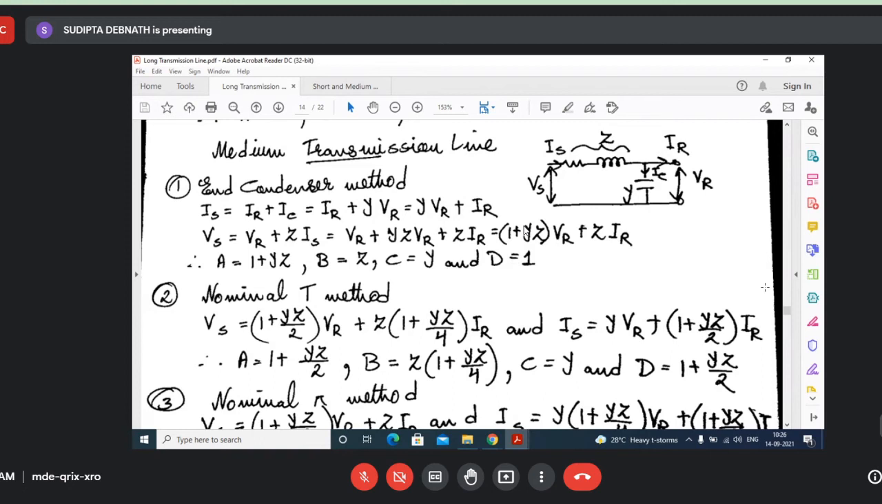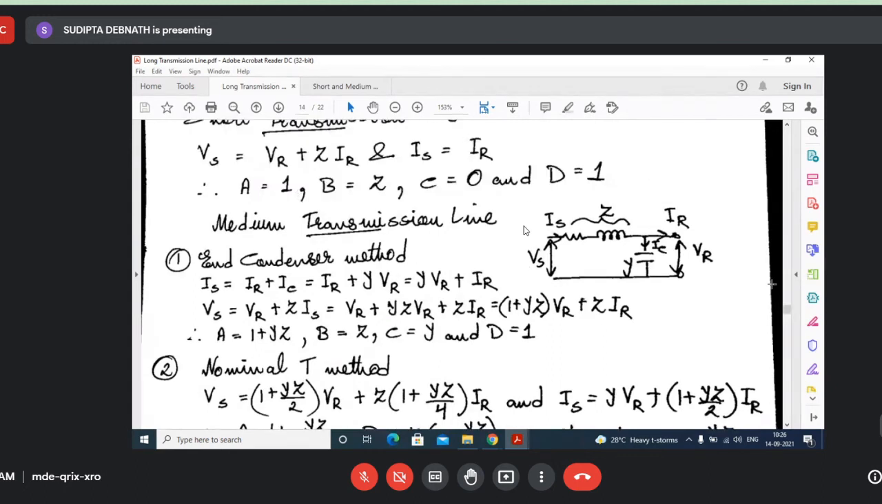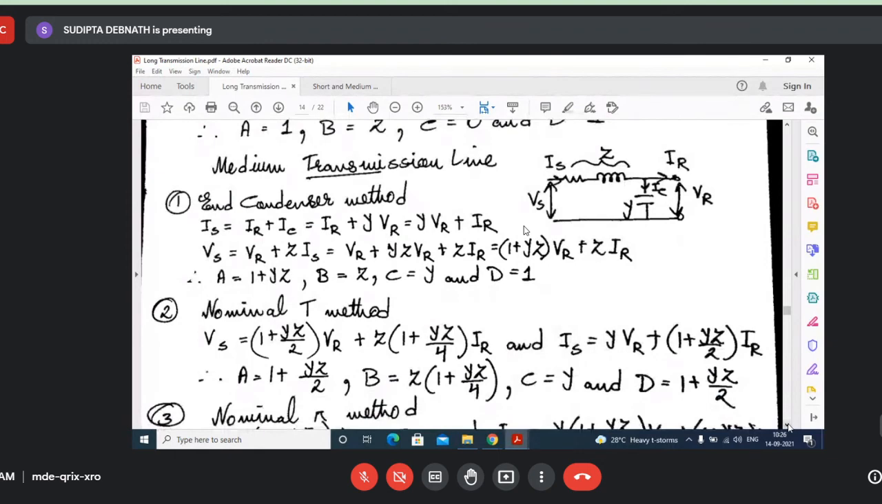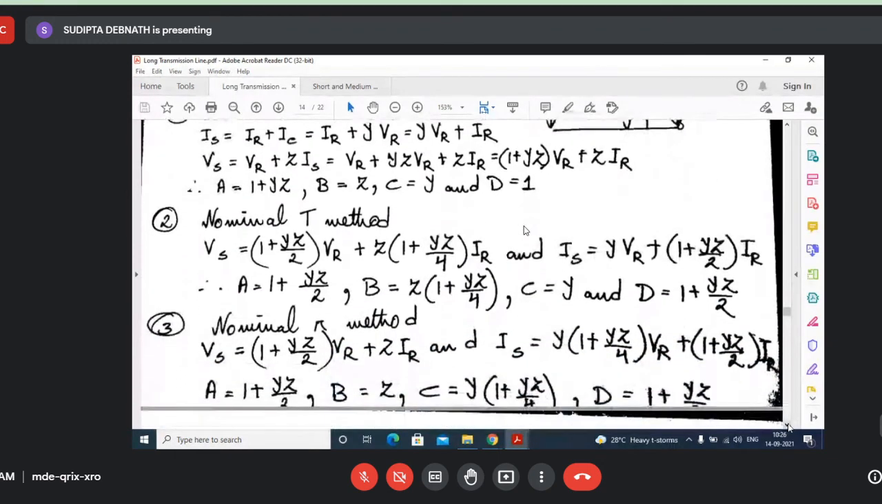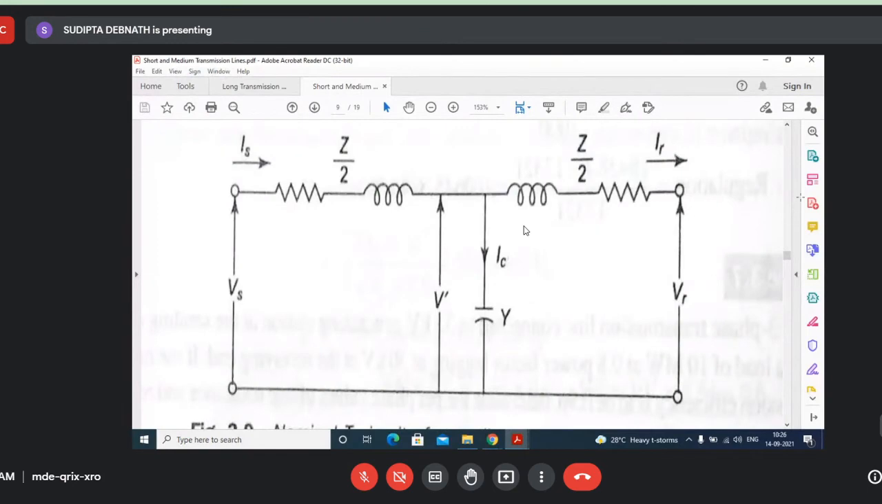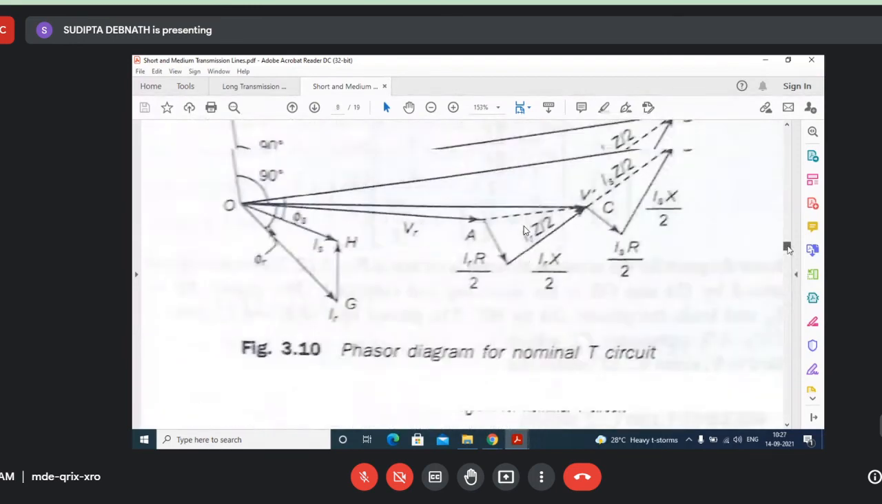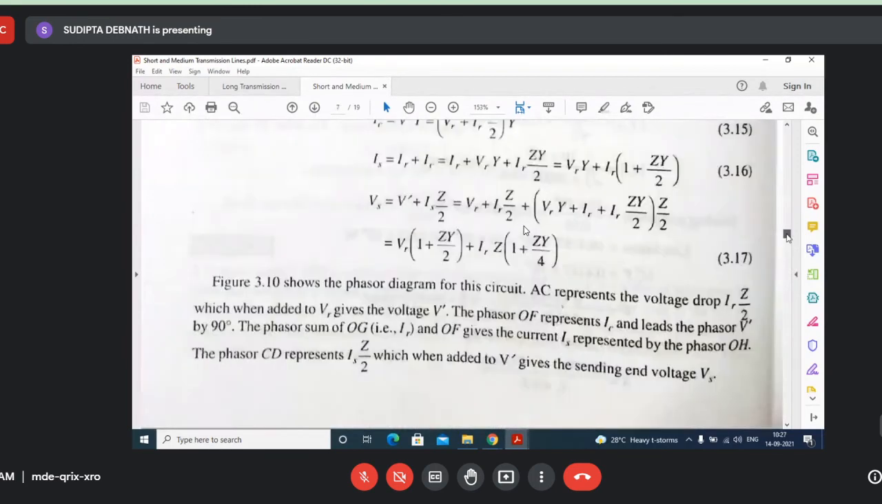For other cases, you will find A equal to D. In short transmission lines also it is symmetrical, so A equal to D. Now in the other two, T and pi networks, also you will find A equal to D. Though the figure is not shown here, you can always find out from here. Because I don't want to repeat, you go through the last class notes, you will find this one.